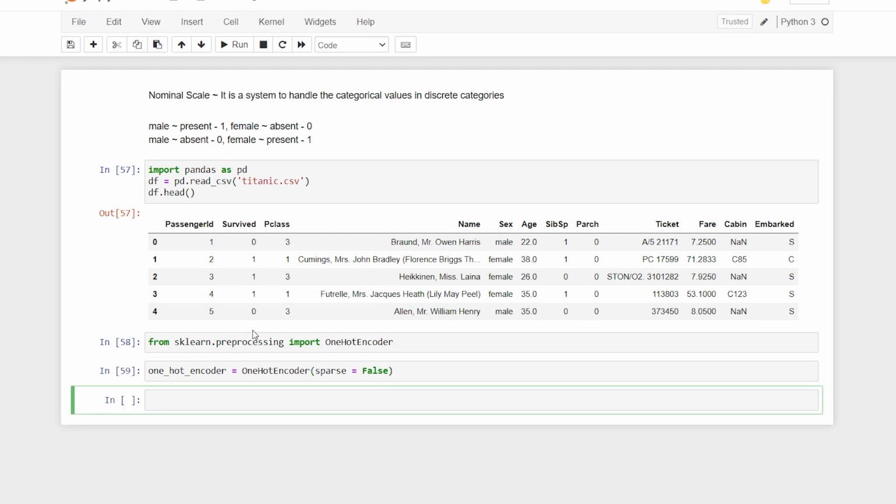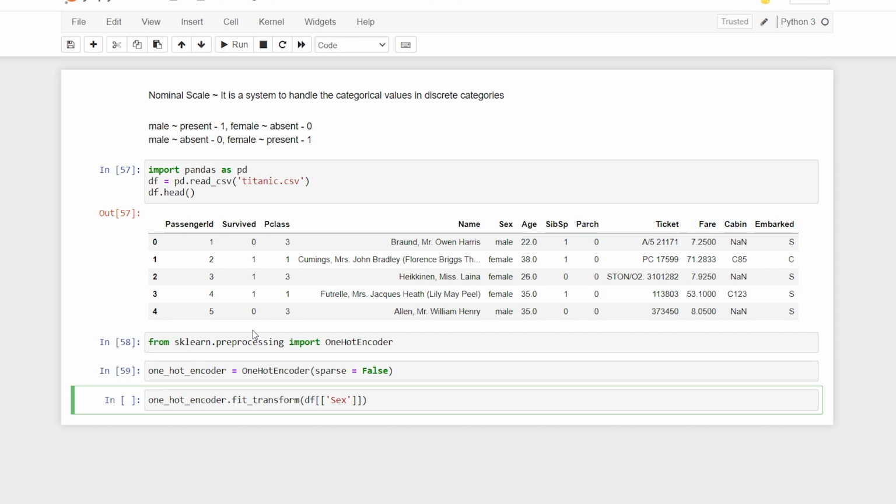Now the way we do it, I'll say one-hot encoder dot fit_transform, like the earlier stage, and here I'll give df and sex.